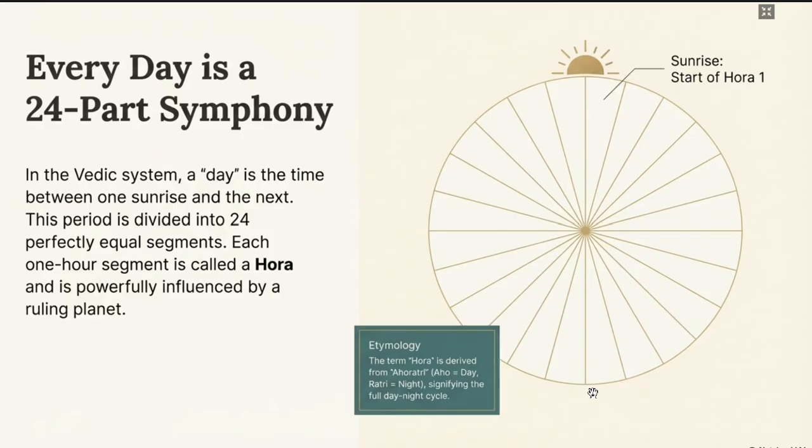Let's say sunrise is at 6 a.m. and sunset is at 6 p.m. So from 6 a.m. to 6 p.m., 1 hour each. So 6 to 7 a.m. one hora, 7 to 8 a.m. another hora, 8 to 9 a.m. third hora. Like this, we will have the horas.